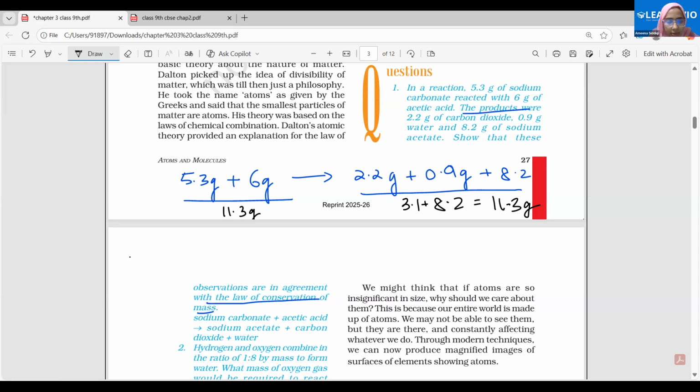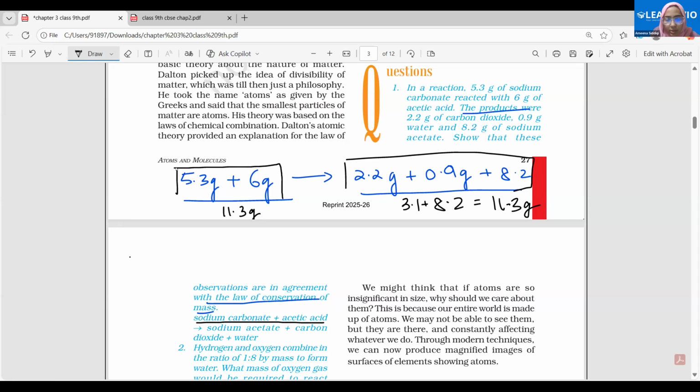Sorry, I'm not able to hear you. Okay, the calculation part. Are you understanding how we get these masses on the reactant side and on the product side? Fine.